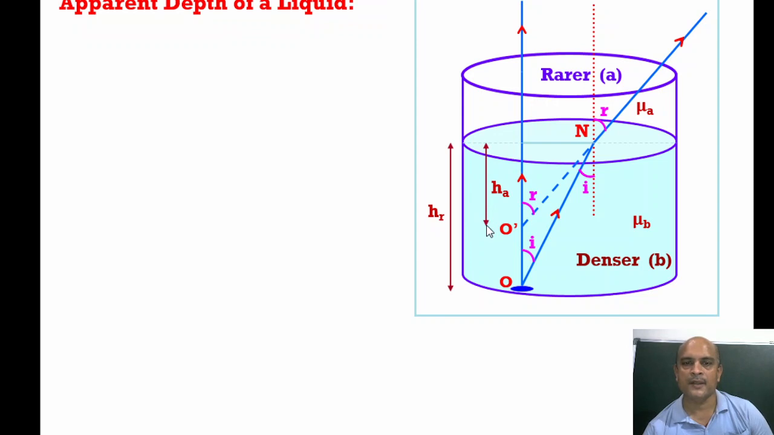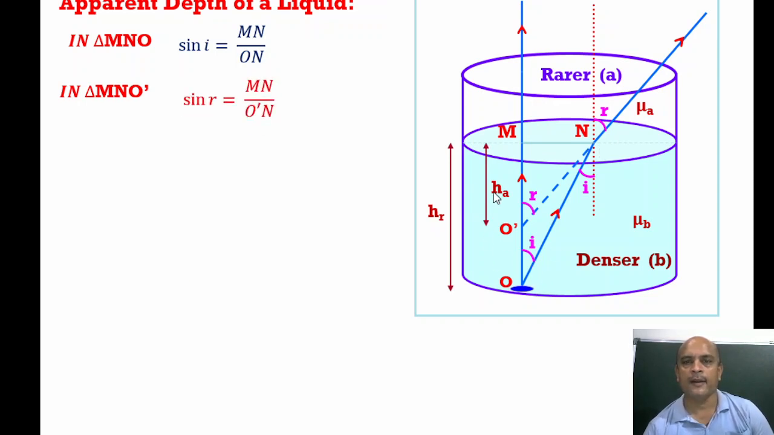So we have to find the real depth, which is H, and the virtual depth is H dash, or we can say H apparent. So in triangle MNO, here we also have to take two triangles, MON and MO'N. O is the object, O dash is the apparent position of the object. So in triangle MNO, sin i is equal to perpendicular upon hypotenuse. In triangle MO'N, sin r is equal to MN upon O'N.